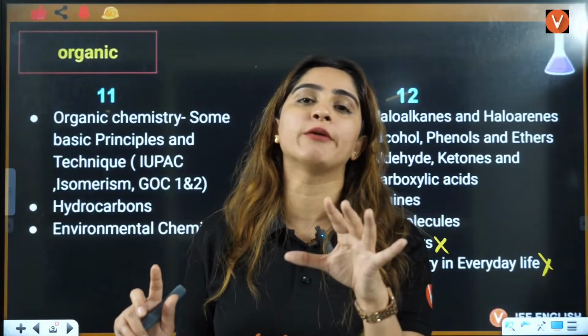They have decided that we will make a bond. You can take my electron, I can take your electron. They are not completely transferring the electron, they are sharing the electron. A also needs one electron, B also needs one electron. So they both decided that we will share those two electrons with each other, so that we both are happy. That is called covalent bond.